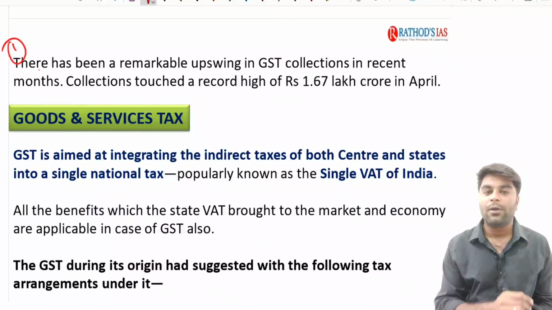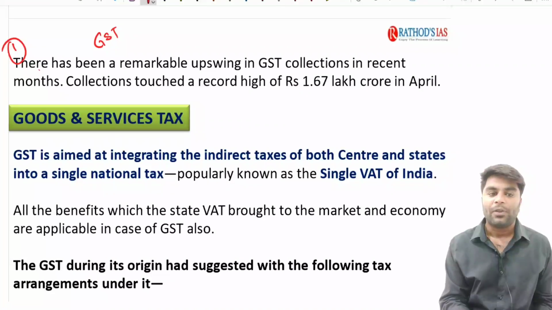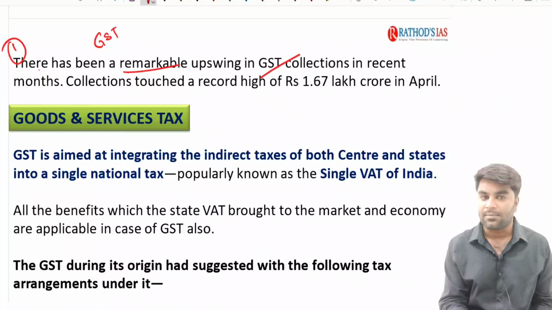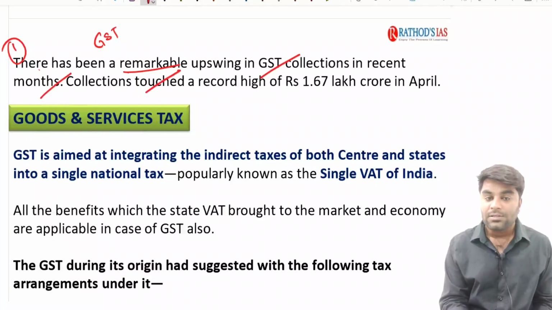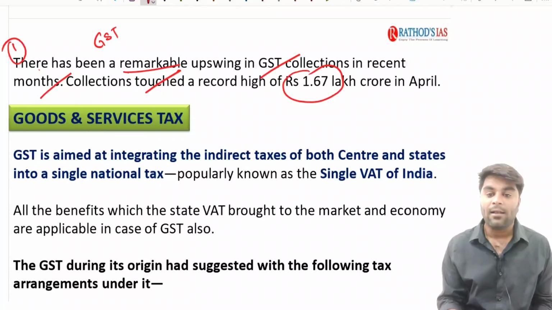See, the first one that we are going to discuss in this class is all about the GST, Goods and Services Tax. See, the news goes in such a way. There has been a remarkable upswing in GST collections in recent months. Collections touched a record high of rupees 1.67 lakh crores in the month of April. Right? By the month of April.